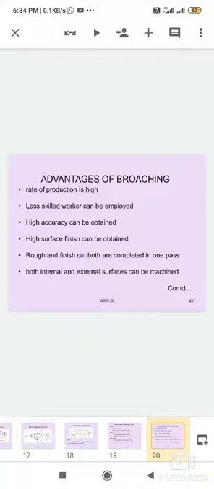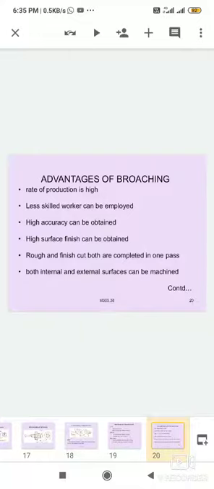Then the life of the broach tool is high, though the tool cost is high. Cutting temperature and tool wear are low. It does not require a highly skilled operator because it is a simple machine. A normal person can also operate it, just learning how to clamp the workpiece, how to move it, and how to operate the machine. An unskilled operator can also operate it automatically.